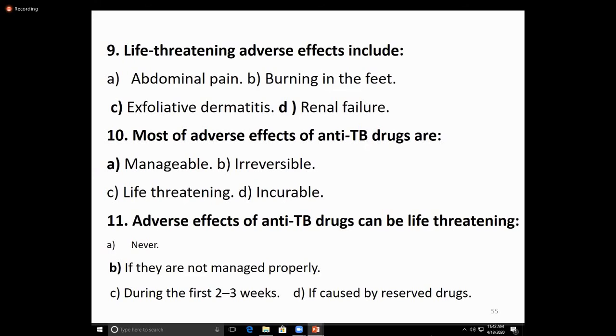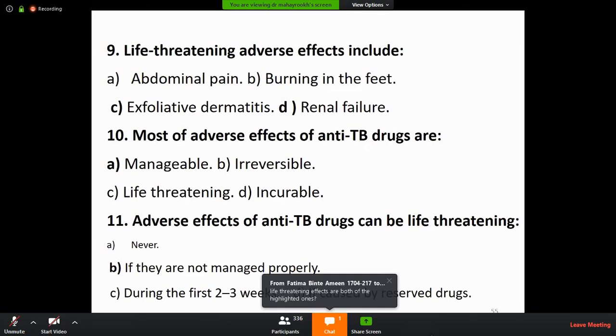And what is the mechanism of action? It inhibits the biosynthesis of mycolic acid. Mycolic acid is a necessary constituent of the cell wall. So there is no formation of the cell wall, and the bacteria die.